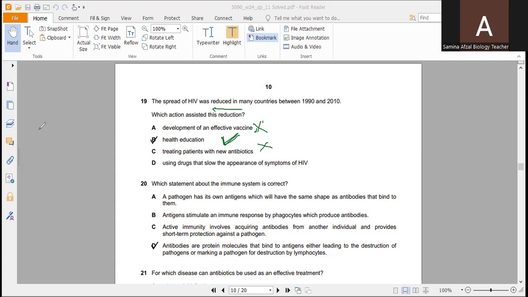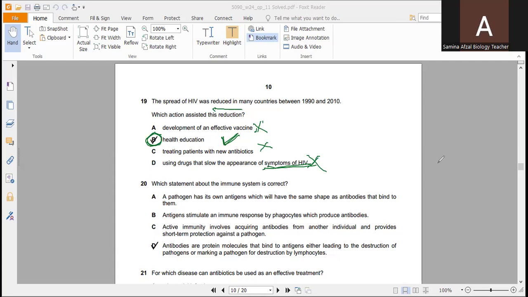They are meant for bacterial infections. Using drugs that slow the appearance of symptoms of HIV, no. There are no drugs which will slow the appearance of symptoms of HIV. So only health education is the process by which it was reduced between 1990 and 2010.